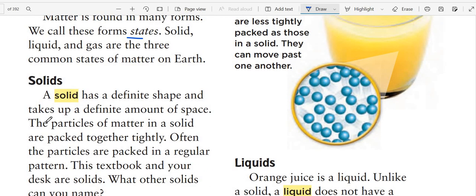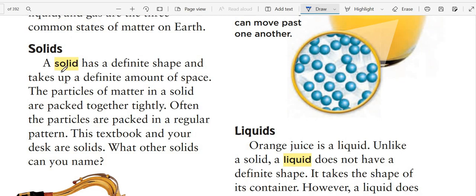So let's observe the different states of matter. A solid has a definite shape and it takes a definite volume or definite space. The particles of matter in a solid are packed together tightly. They are very close to each other. If I'm talking about matter, it consists of something smaller than this, so I call them particles or molecules, and they are completely packed tightly. They are very close to each other, and often particles are packed in a regular pattern. This text box and your desk are solid, and what other solid can be named?